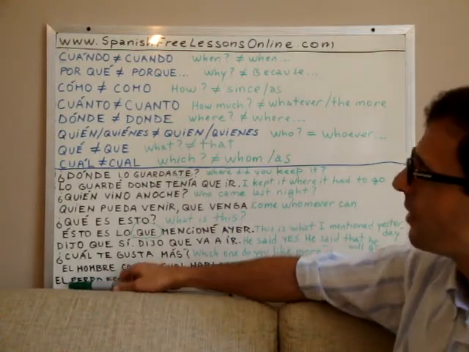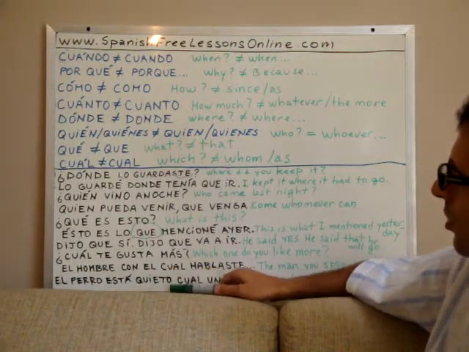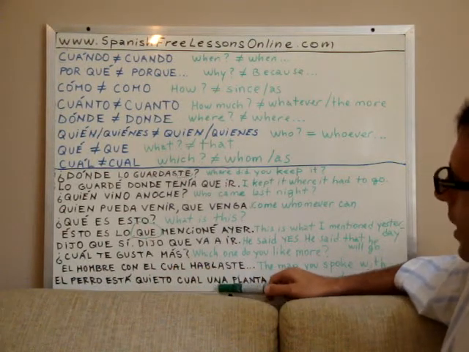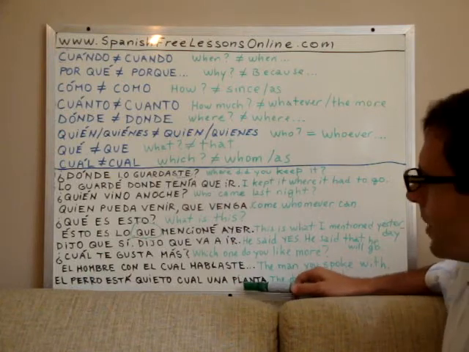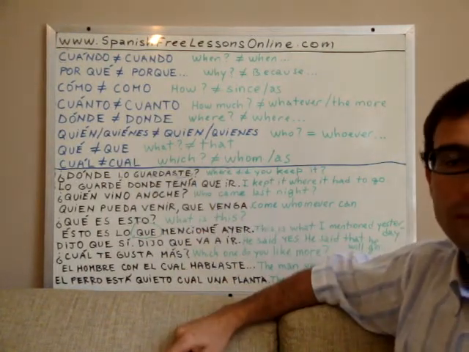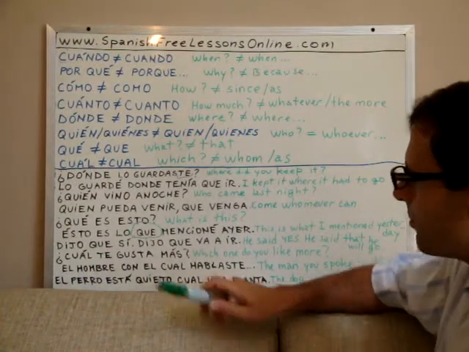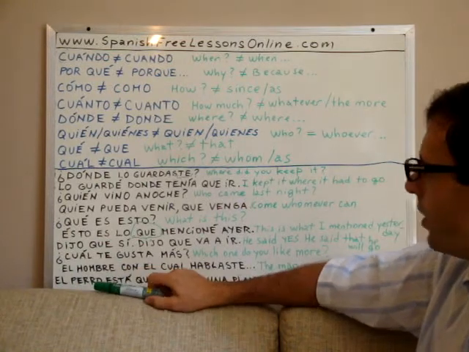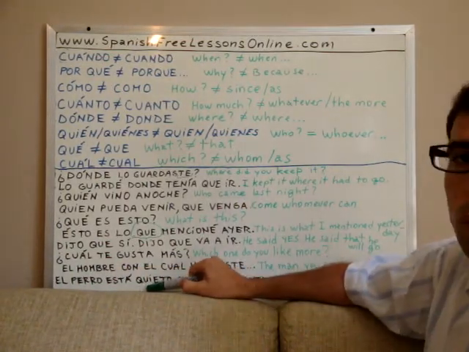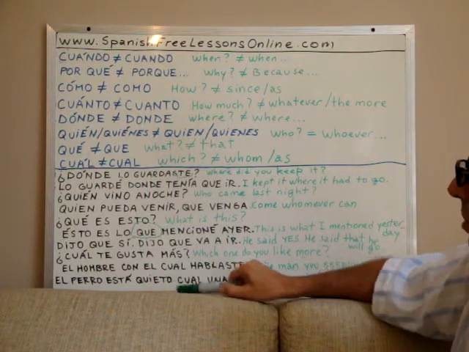Another case is el perro está quieto cual una planta. In this case, cual without the tilde means as, right? So, perro is dog. Quieto means quiet. It's very similar, you see? The writing is very similar.